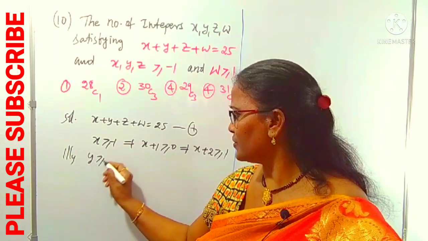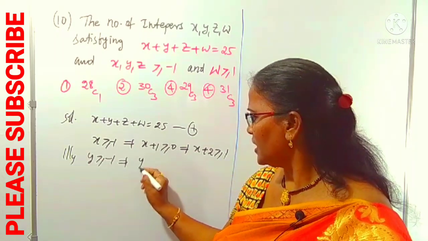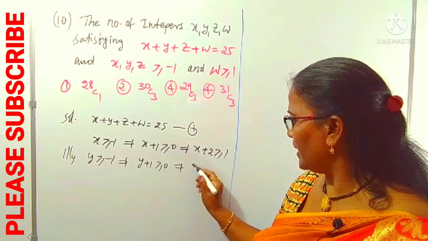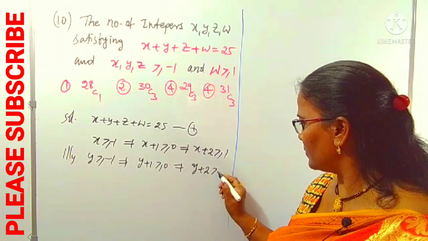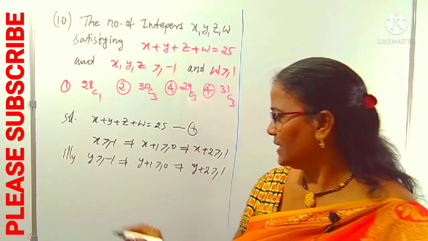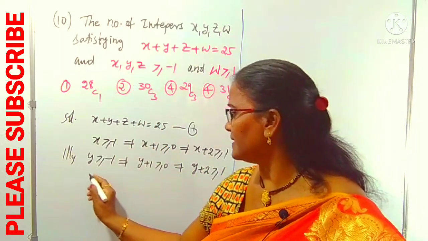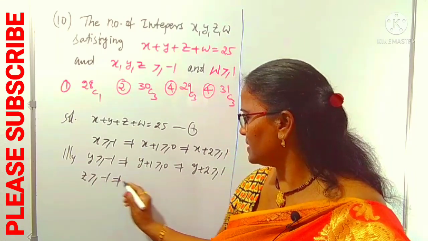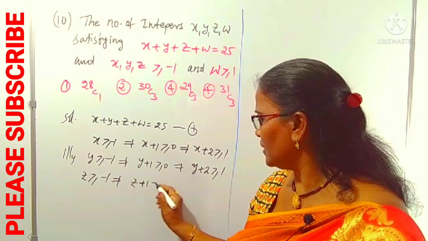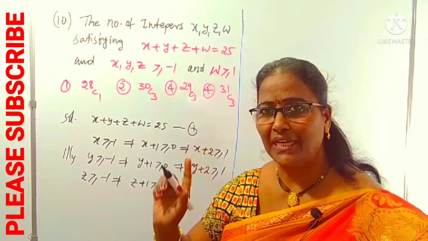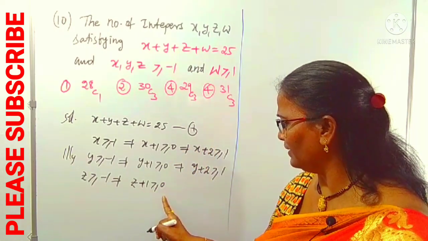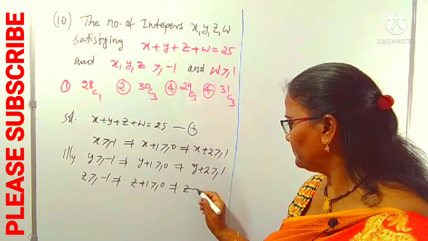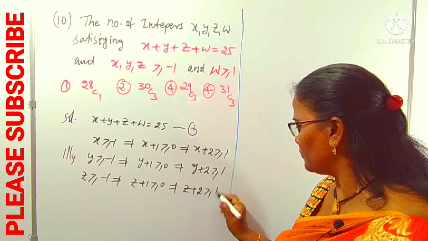Y is greater than or equal to -1 means y plus 1 greater than or equal to 0, means y plus 2 is greater than or equal to 1. Right. Same way, what about z? Z is greater than or equal to -1 is given. From this, z plus 1 is greater than or equal to 0. We want the integer 1, so what do we have to add? We have to add 1 on both sides. Here z plus 2 is also greater than or equal to 1.